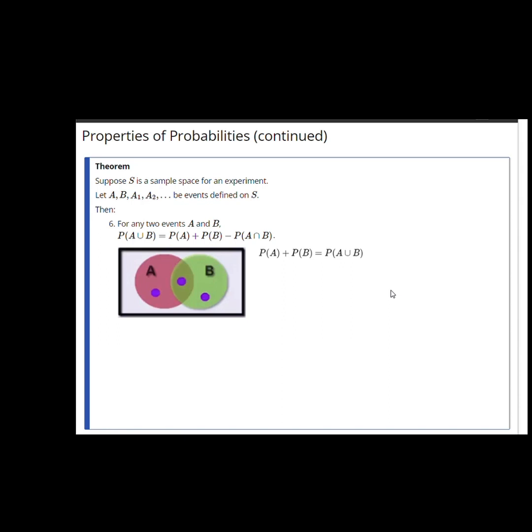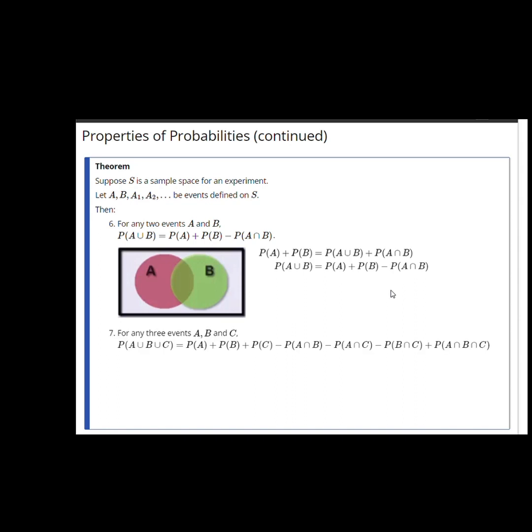But those points that are in the intersection, they get counted twice. These once, these once, these twice. Which means that this is the probability of the union plus the probability of the intersection. And once again, by rearranging that identity, we end up with the identity in 6.